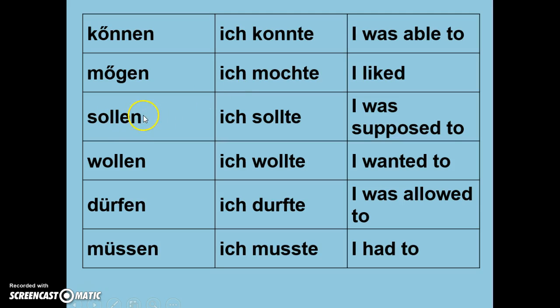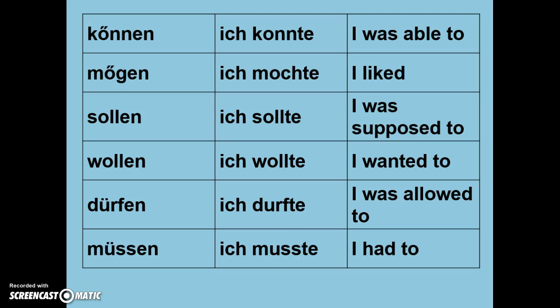Mögen gets rid of the umlaut, the G changes to CH and becomes mochte, I liked. Sollen, we drop the en and put on the t endings: sollte, I was supposed to, I should have. Wollen, get rid of the en, add your t, and I wanted to. Dürfen, drop the umlaut, it becomes durfte, and müssen, drop the umlaut, becomes musste.